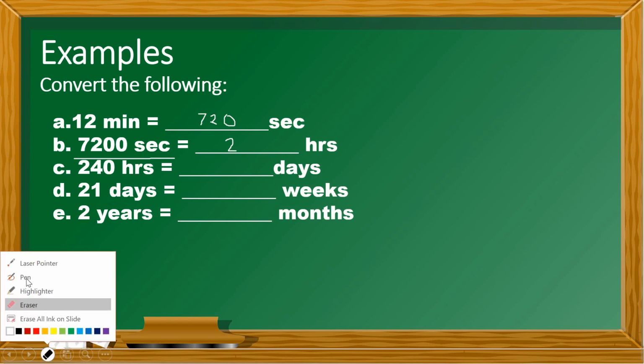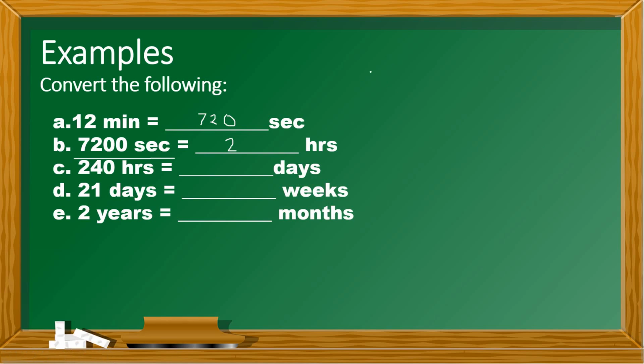Ayan. Okay, so again, as I said, I mean to say 1 day, 1 day is equal to 24 hours. Sorry for that.